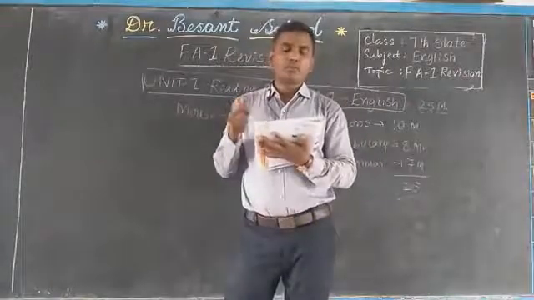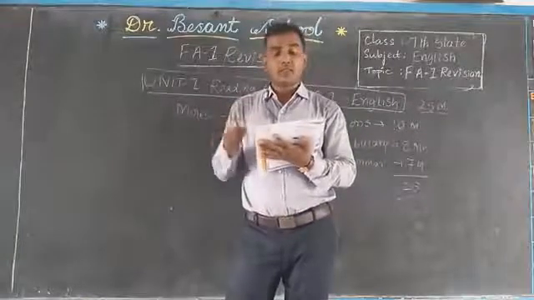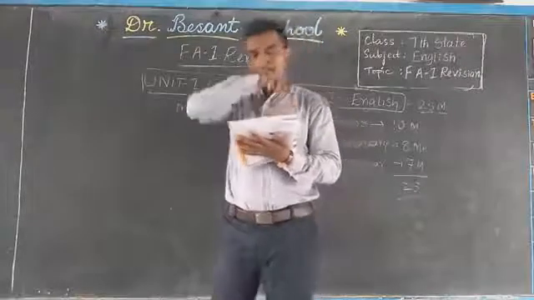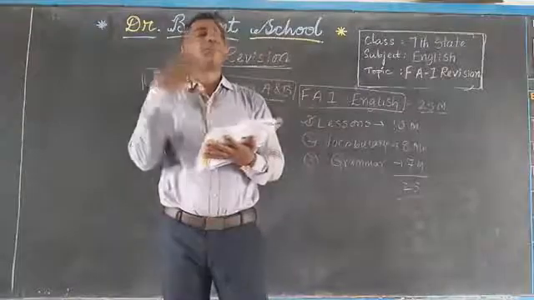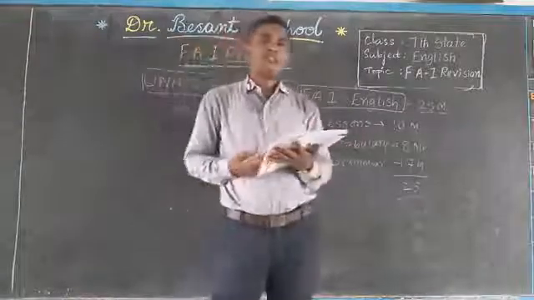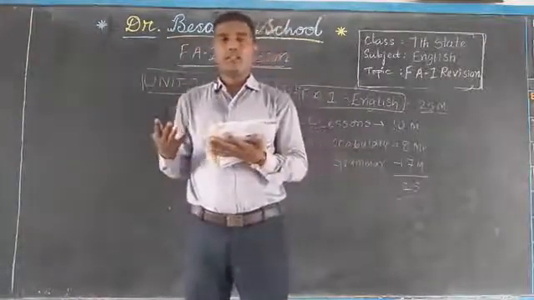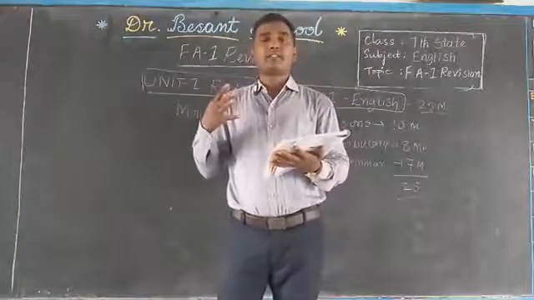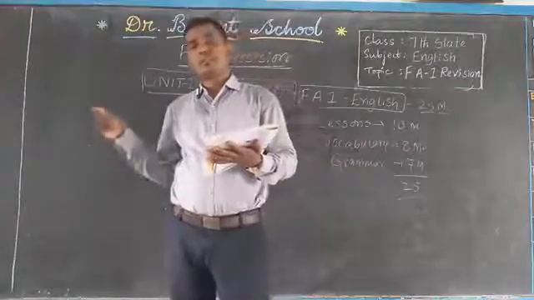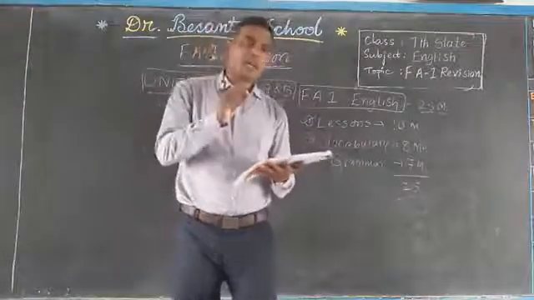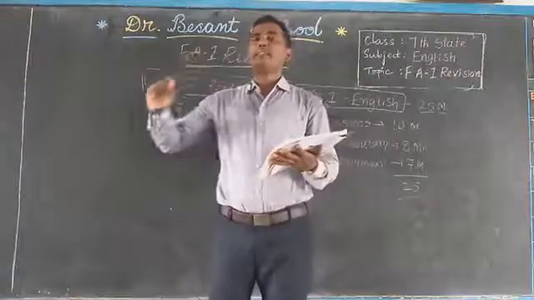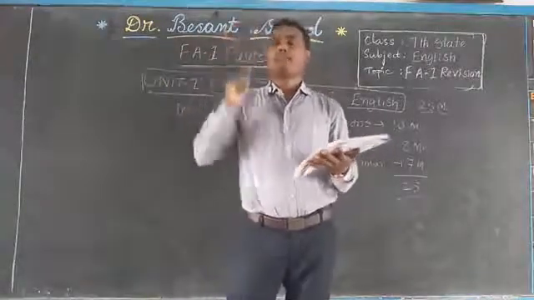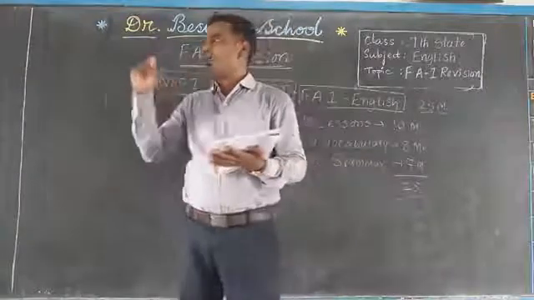The country mouse received him at the station and the town mouse immediately requested for something cold to drink, right. Who received the town mouse at the station? The country mouse, okay. Who received the town mouse at the station? The country mouse. The answer is the country mouse. As soon as the town mouse met the country mouse, what did he ask for? What did the town mouse ask for?